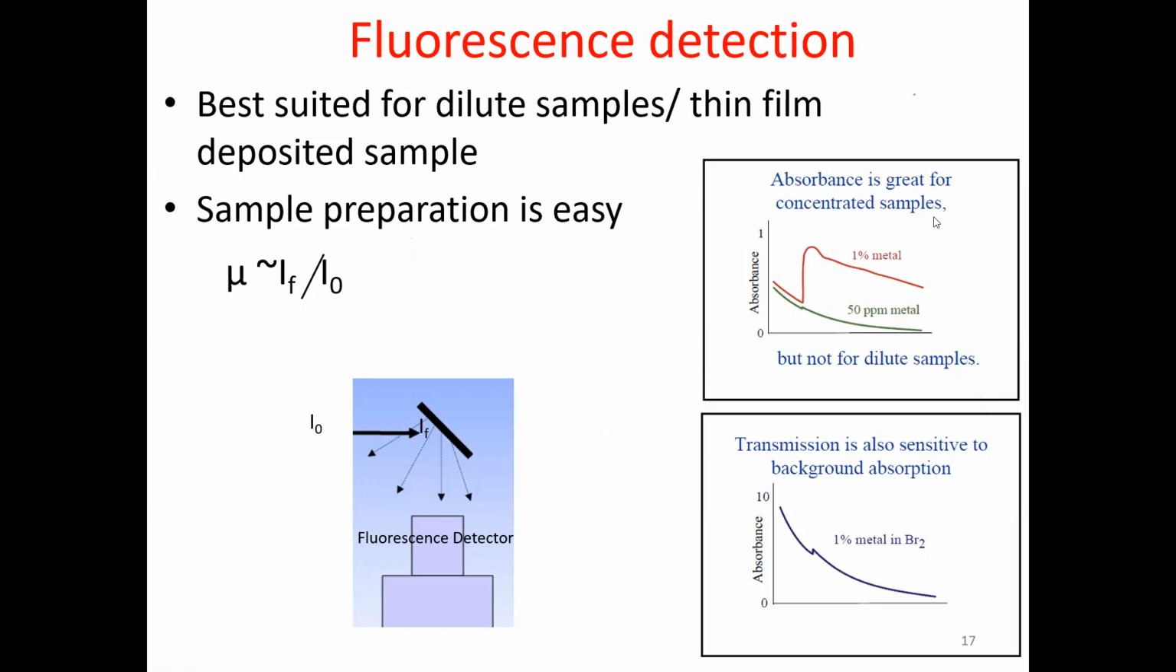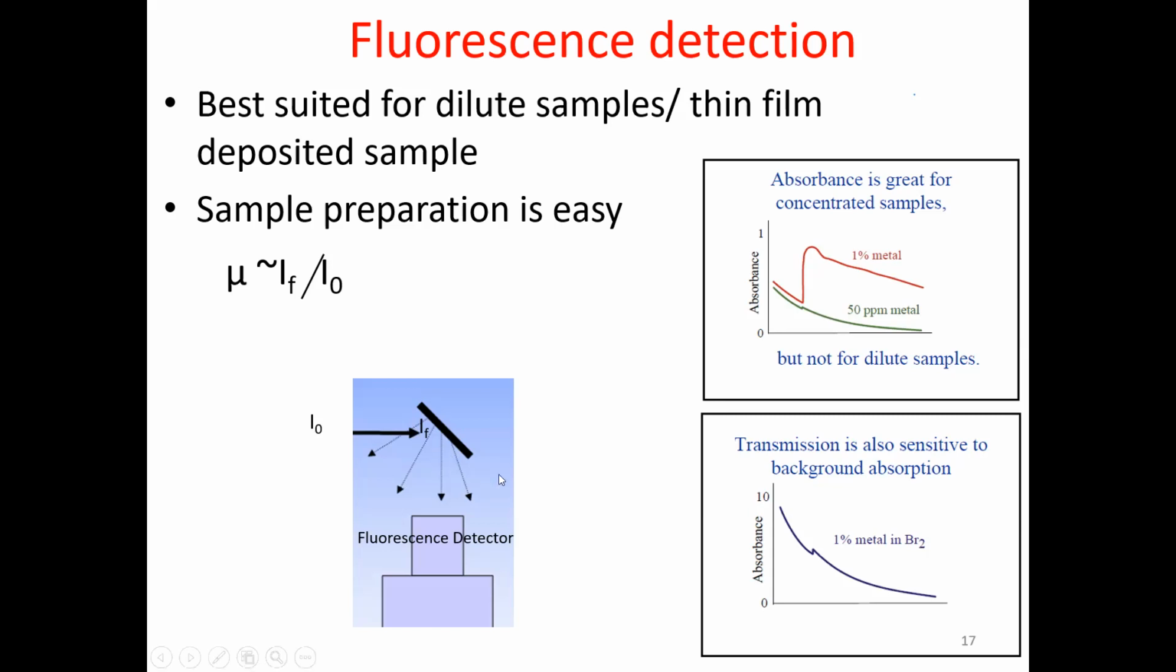And this is another case: the transmission is also sensitive to background absorption. This is the case when your background is very low. But there may be a case where your absorbing atom is enough percentage, like 1% metal, but this 1% metal is in a Br2 kind of matrix. There also the absorption signal is attenuated. That means it is not only the concentration of the element present in the system, it is also important in which matrix the concentration is. If it is in a high Z matrix, then the transmission will be difficult.